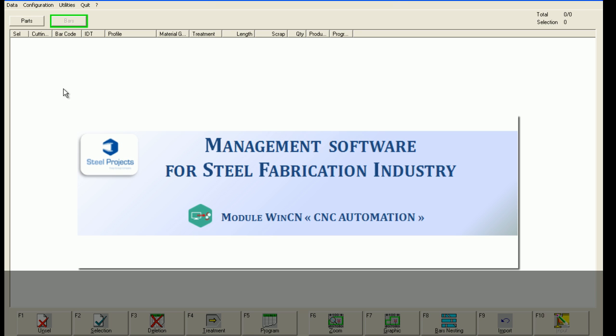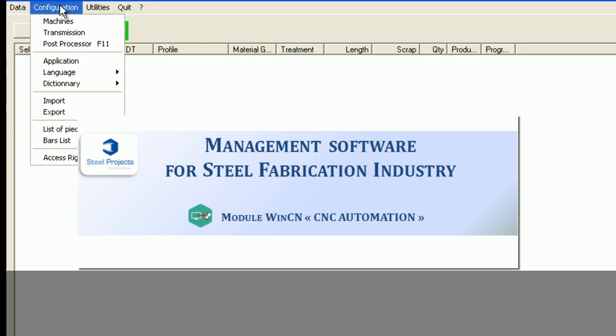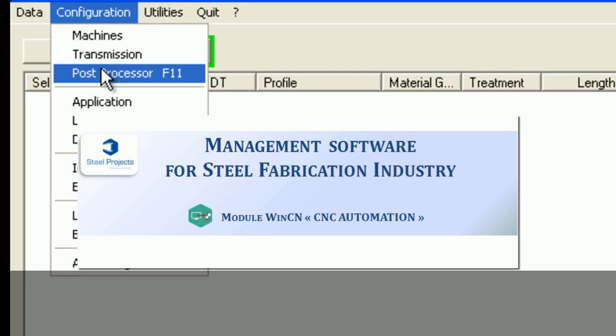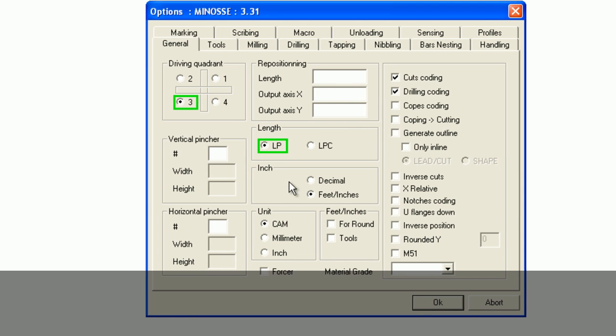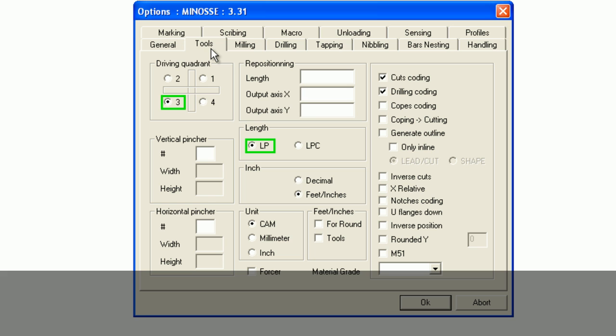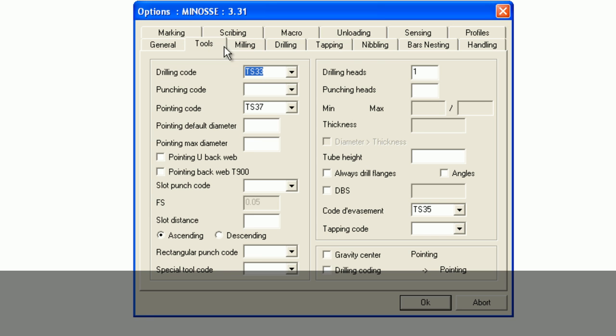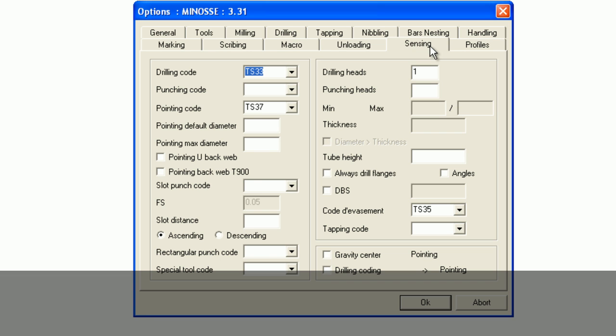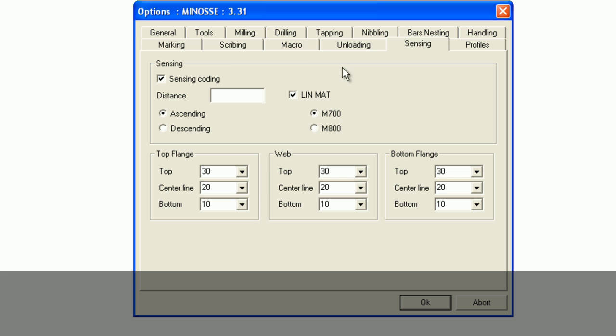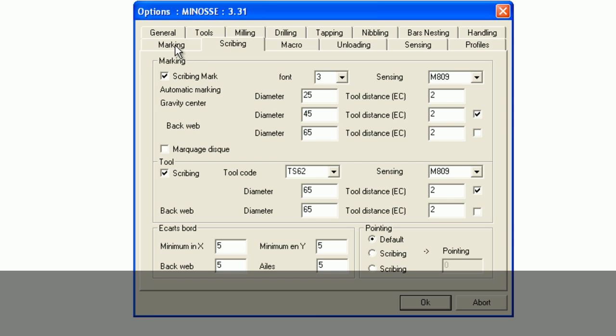WinCN is typically installed on the computers that are connected to the machine and is used to convert the CAM files to the necessary code files that the machines handle. There are a few configurations that are unique to every machine that the project's engineer will work with the client to validate the setup. This postprocessor has all the information ranging from scribing to sensing and is typically a one-time setup.